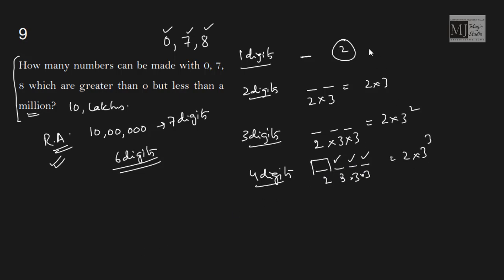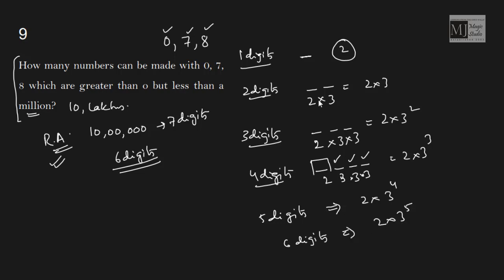Now I think we must have understood the pattern. 5 digit numbers, how many can we have? We can write it directly: 2 into 3 to the power 4. And 6 digit numbers we can have 2 into 3 to the power 5.